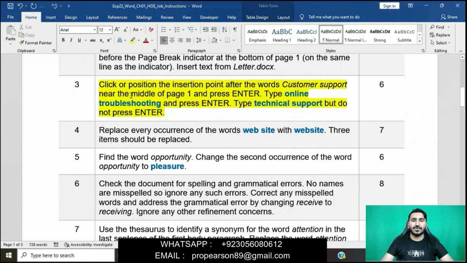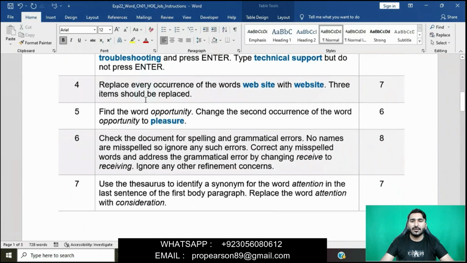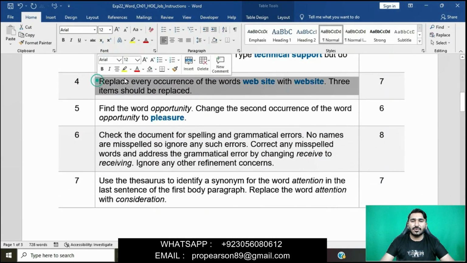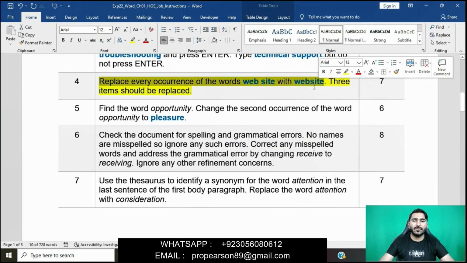Now moving on to the next question, question number 4. I have done 3 questions of this assignment right now. In question number 4, replace every occurrence of the word website with website. 3 items should be replaced. Okay, we will replace every occurrence of the word.